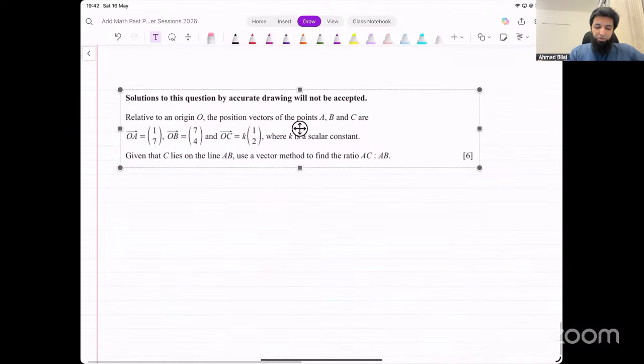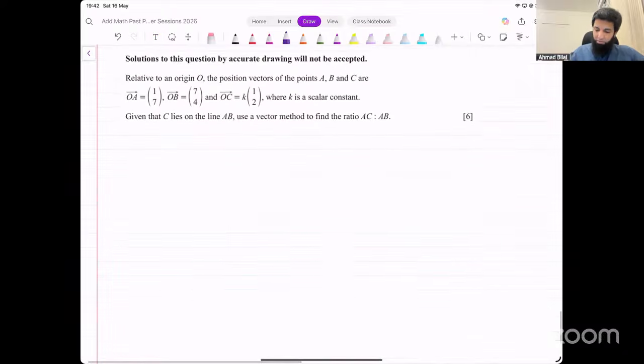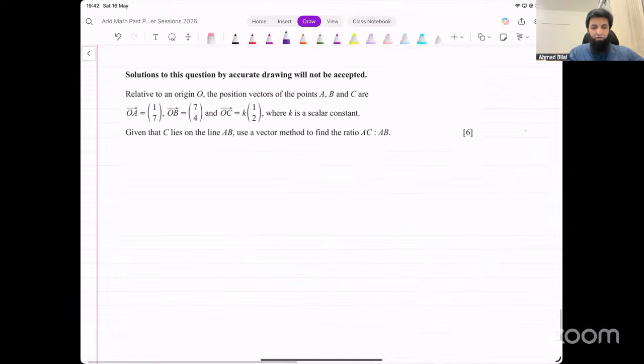It says the solutions to this equation by accurate drawing will not be accepted. Relative to an origin O, the position vectors of the points A, B, and C are given by this. OA is this, OB is this, OC is this, where K is a scalar constant, so that's just a number. C lies on the line AB, that is given to us. Use a vector method to find the ratio AC to AB.